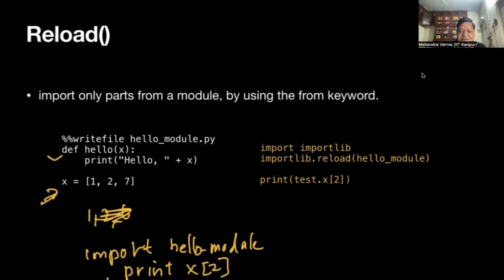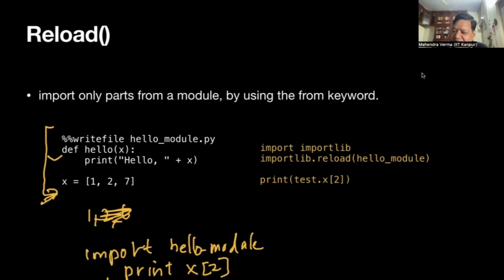Okay, because it is not reloading. The old hello_module exists in memory, and it keeps using the old module. It's not refreshing or reloading it. So it doesn't know that X has changed. Changing the file has no effect until I import it again, that is, reload it. Otherwise it won't know that X has changed.